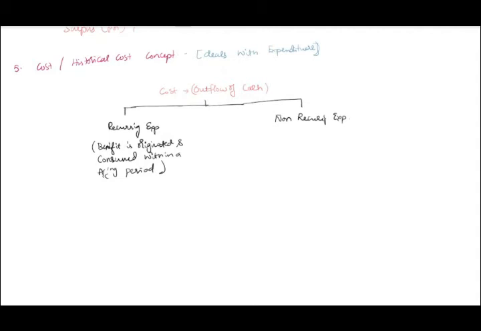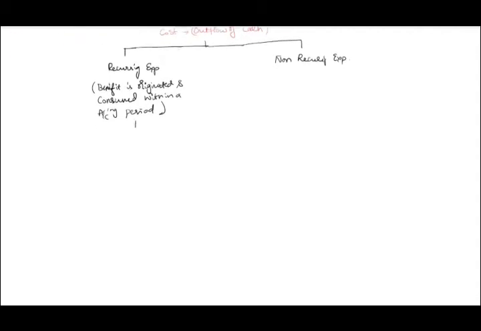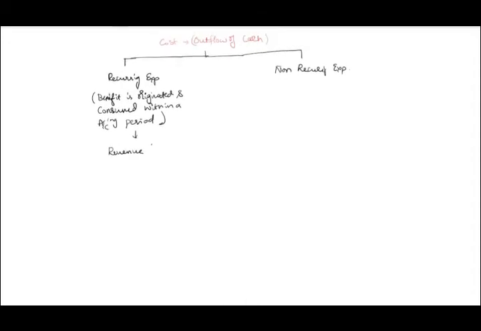Are you understanding? Recurring expenditure, which we call revenue, revenue in nature. Revenue means what? Its reference is income, and that's the difference. For the nature of expenditure, we say revenue or capital. Revenue means recurring in nature. Capital means non-recurring in nature.